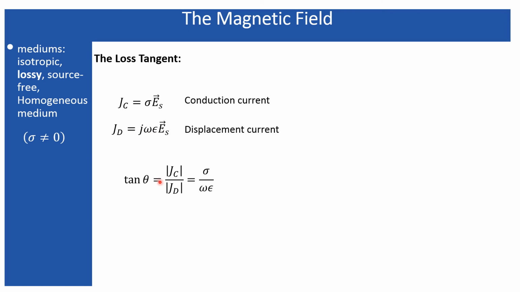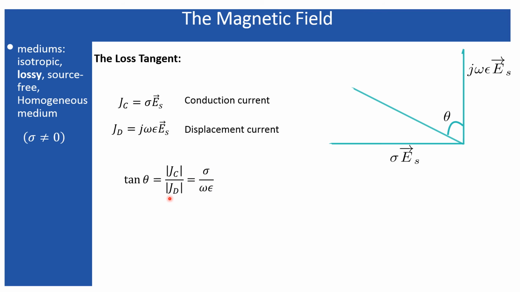Now, if I take the ratio of the magnitude of the conduction current to the displacement current, which basically flows or is found within the dielectric, the ratio will provide us this. Now, why are we taking this ratio? Because this is the displacement current. It has a j, so that is why it is perpendicular to this, at 90-degree phase over this real sigma Es we can consider.